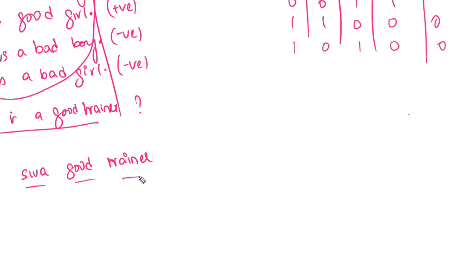Now, what is it going to do? It is going to apply the same count vectorizer. Whatever we have done here, the same logic will be applied here. Boy is not there, so 0. Bad is 0. Girl is 0. And good is 1. So 0, 0, 0, 1. That's it. Siva will be ignored. The word trainer will be ignored.